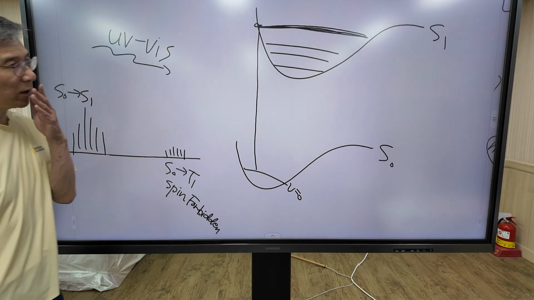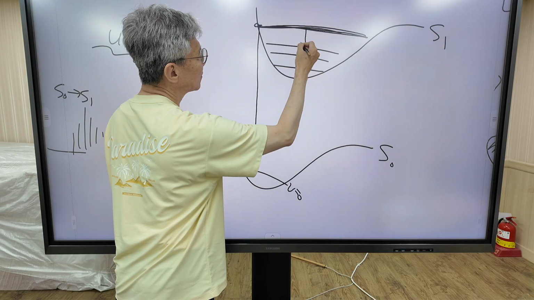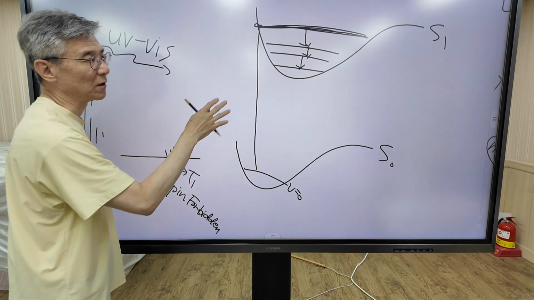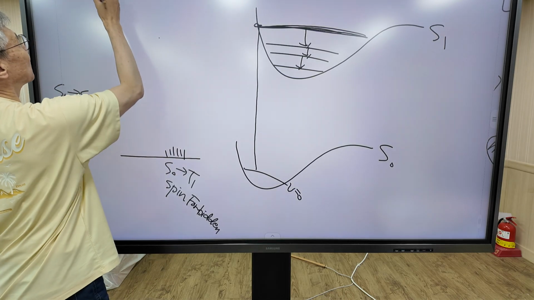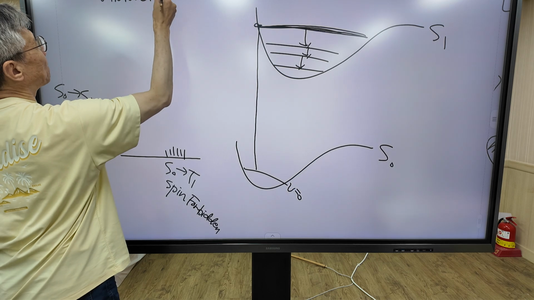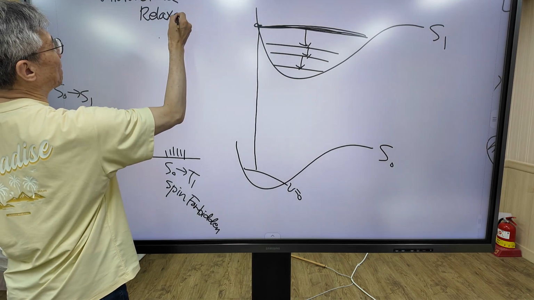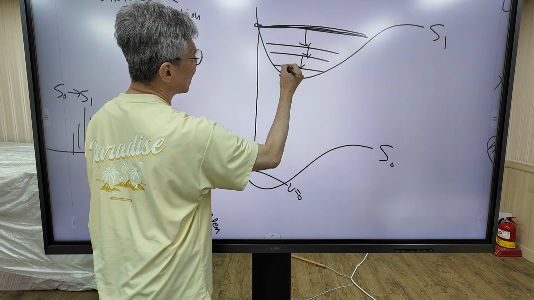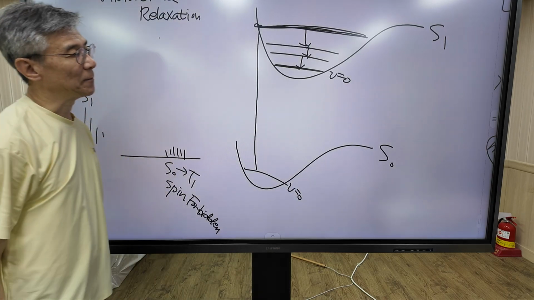In the first step, the molecule in the high vibrational level cascades down the vibrational levels. This is the first process to occur. This process is called vibrational relaxation. The molecule rapidly relaxes back to the V equals 0 state of the S1 state.